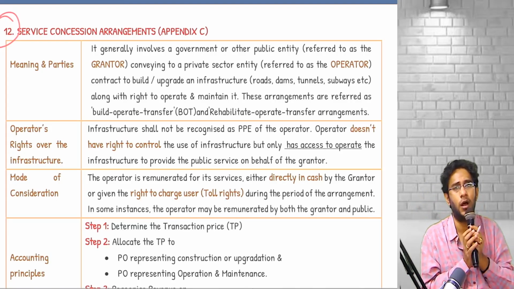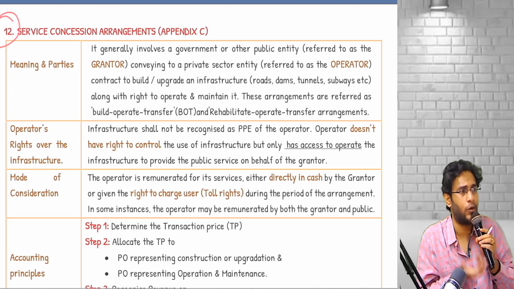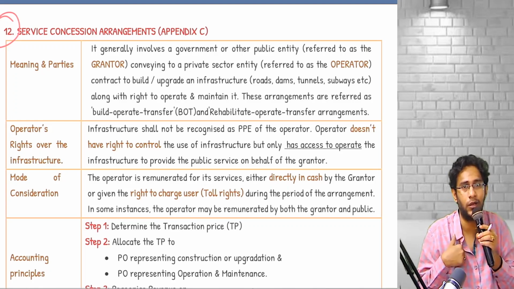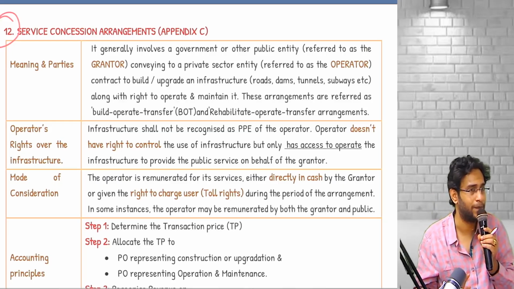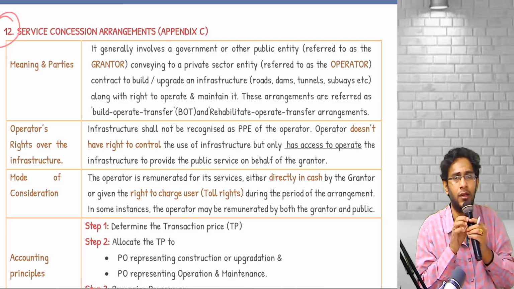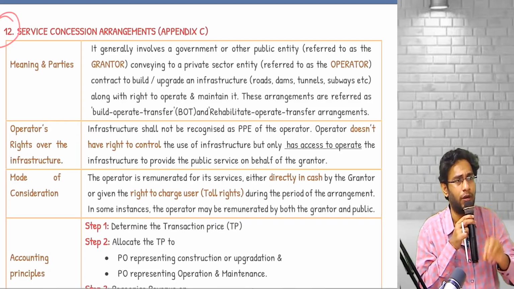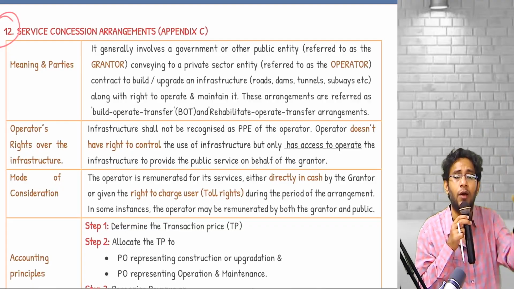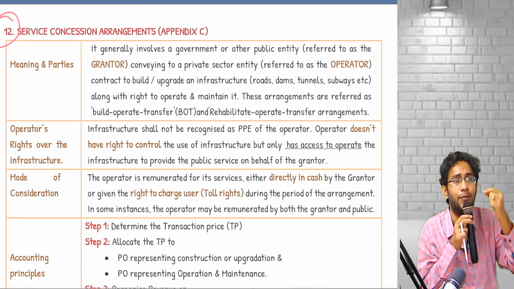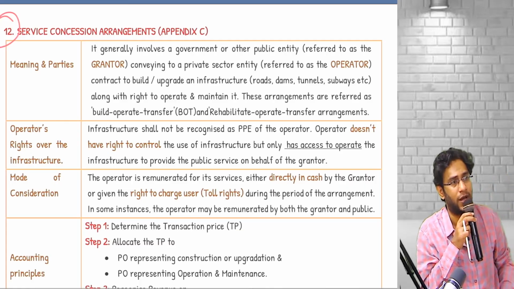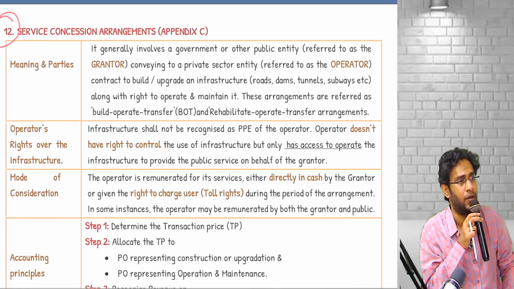For doing all this job, I need some money also. Government will not do it freely for the public, and I will not do it either. I want money. Who has to pay me? Government has to pay. The government can pay me this consideration in two modes. Number one, they will agree to pay cash. Sir, you do the work, we will pay you cash. For a period we will pay, the remaining later. That means for the work I am doing, what I am going to receive from the government is money. If money is what you are going to receive, ultimately you end up recognizing a financial asset.